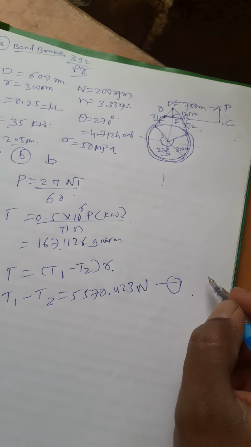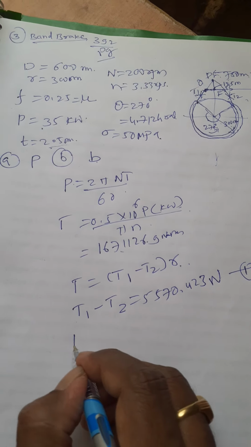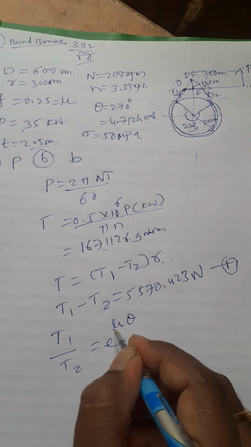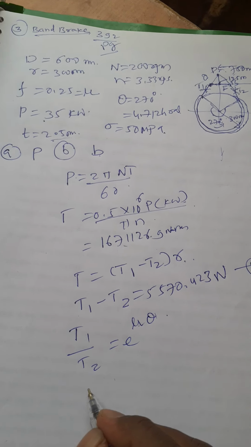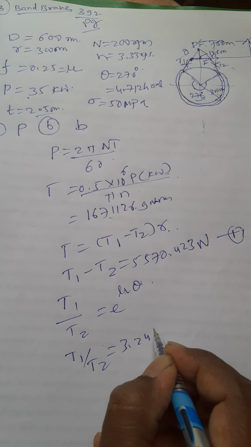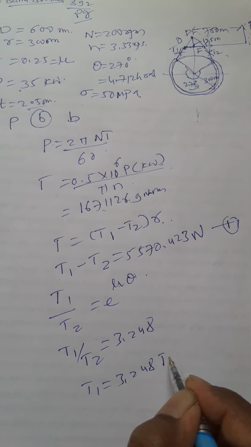One more equation: the ratio T1 by T2 is equal to e raised to mu theta, or f theta. From this you will get T1 by T2 is equal to 3.248, that is T1 is equal to 3.248 T2.